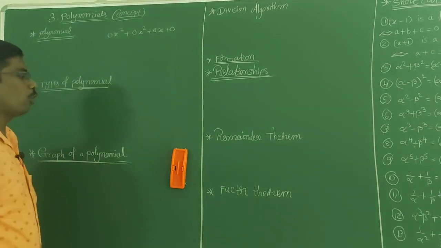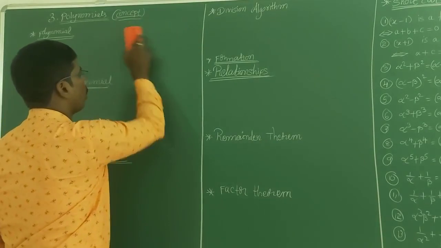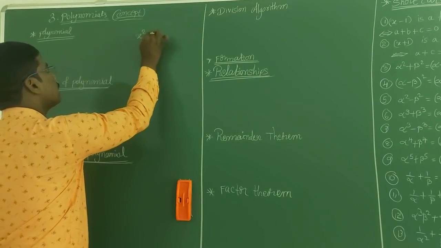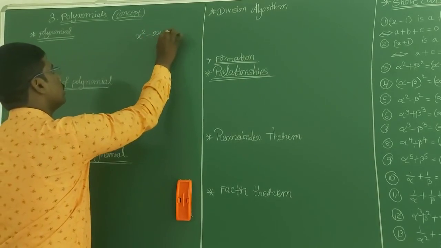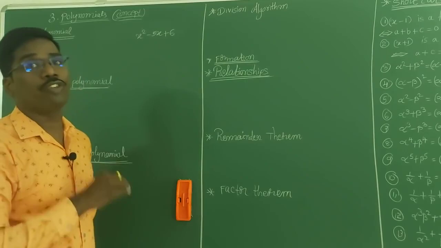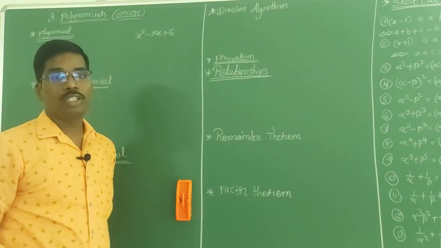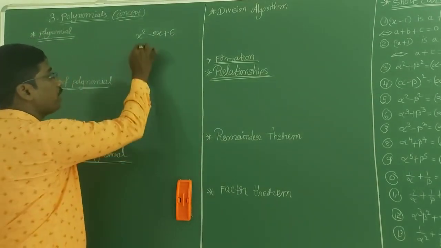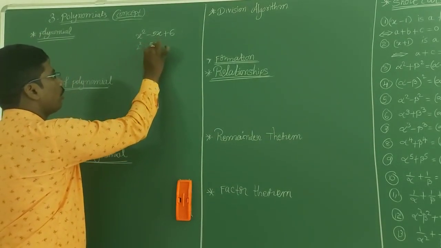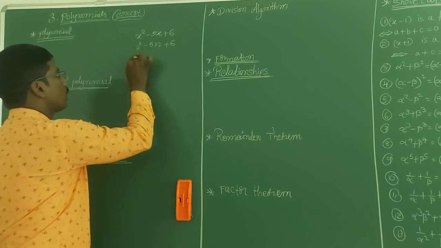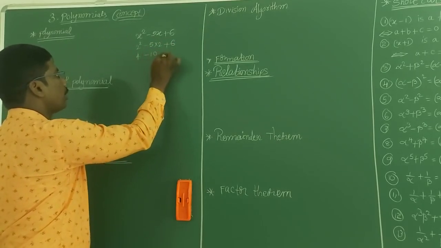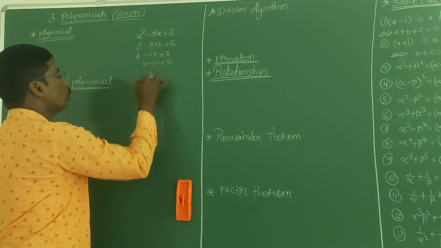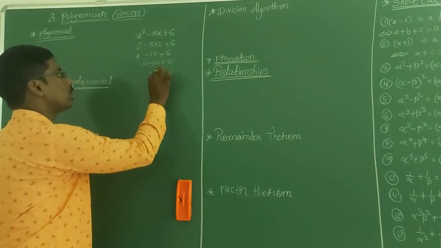Now zero of the polynomial. Listen, this is very important. x square minus 5x plus 6 is a polynomial. For what values of x the polynomial becomes 0, those are called zeros of the polynomial. For example, if we substitute x equal to 2: 2 square minus 5 into 2 plus 6. 2 square is 4, minus 10, plus 6. 4 plus 6 is 10, 10 minus 10 is 0. See here, 2 is a zero of the polynomial. Again, 3 is also a zero of the polynomial.